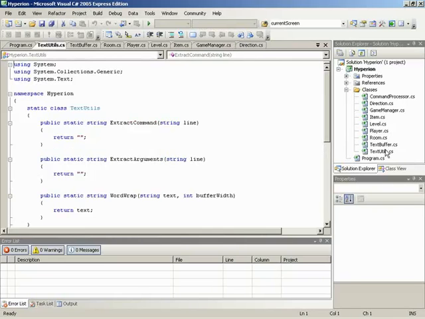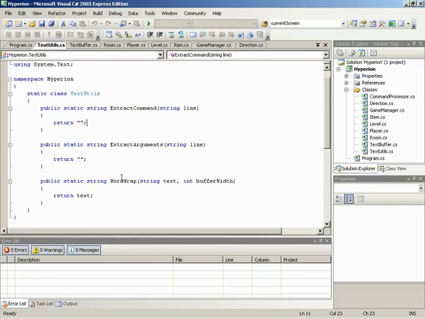Bring that code up. Take a look at it. Now, if you guys recall, we've got 1, 2, 3 different methods defined. So 3 different actions that the text utils object will be able to do. We have an extract command, we have an extract arguments, and we have a word wrap. Now, as I said, the word wrap is going to be handled at the very end of all of this coding because it is the most cryptic piece of code we have in Hyperion.